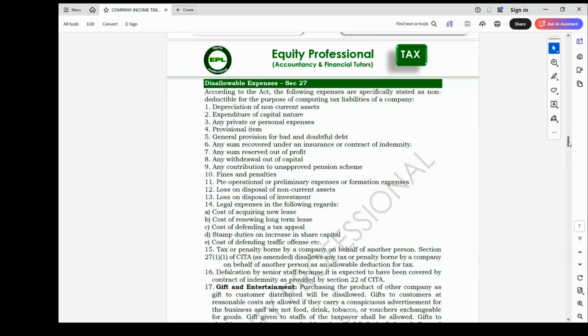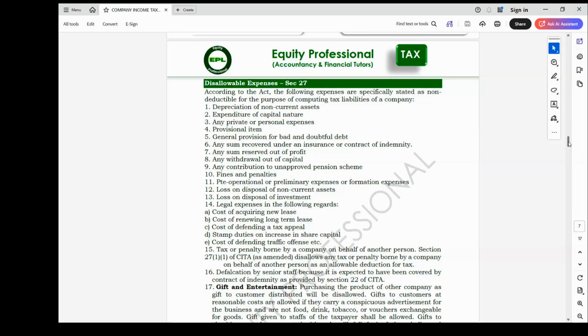Then they can be either to customer or staff. Any form of gift to staff is allowable, once that person is your staff. Then also entertainment, to customer or to staff. For staff, this is your common Monday meeting. Every company usually conducts a Monday meeting.